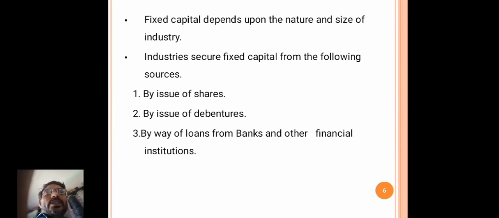Generally the industries procure the fixed capital from the following sources: by issue of shares, by issue of debentures, and by way of loans from banks and other financial institutions.